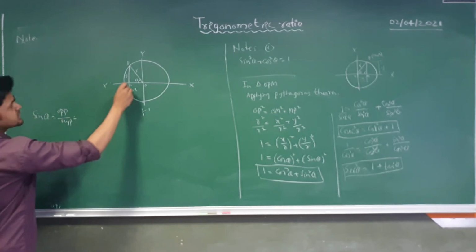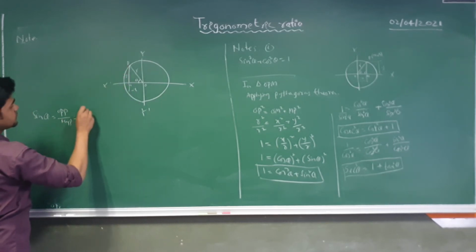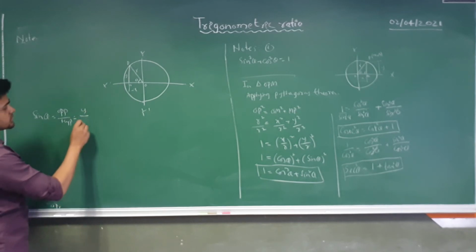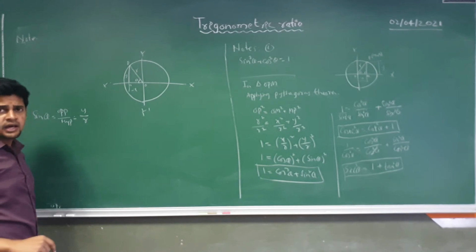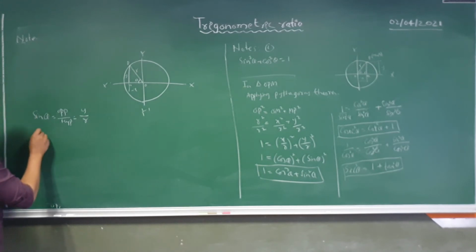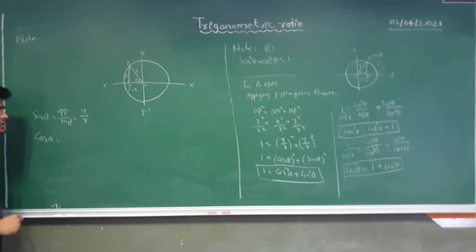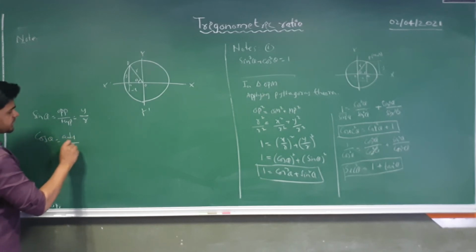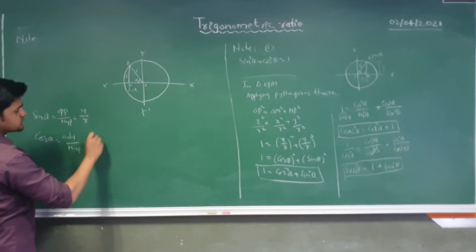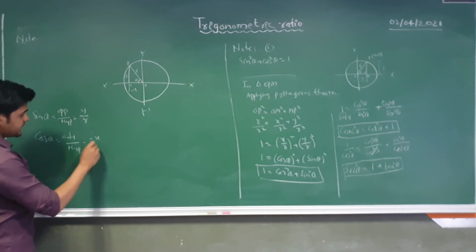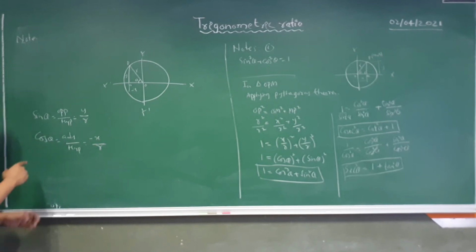Okay, opposite is nothing but y and hypotenuse is r, and both y and r are positive. Similarly, cos theta is nothing but adjacent by hypotenuse. Adjacent is nothing but minus x, and hypotenuse is r. So I can say that in the second quadrant cos will be negative.